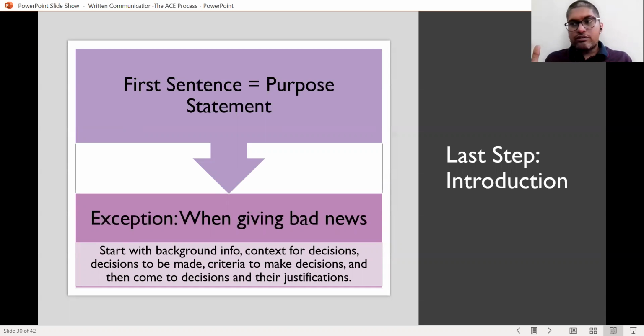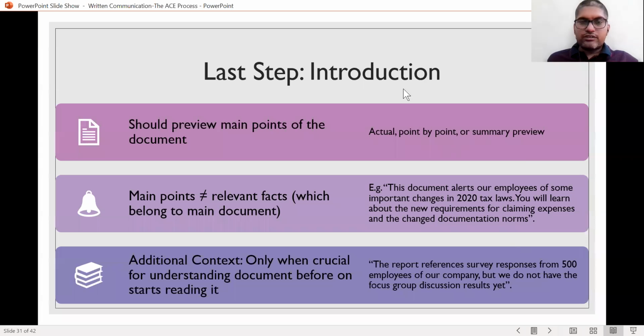So the purpose of this document is to explain who is being fired, and that's not the thing that you do when you're giving bad news. In the introduction, you start with the background information, you provide the context for the decisions, what decisions need to be made, what is the criteria that you have chosen to make these decisions. And in the end, you come to the decisions and the justifications for these decisions. This is what needs to be covered.